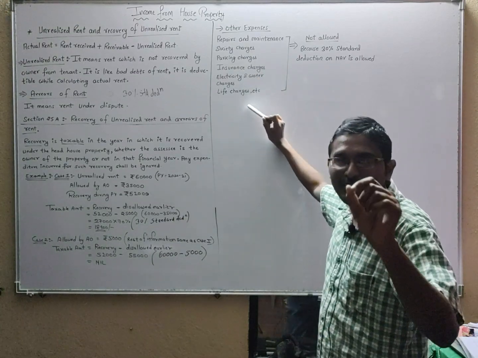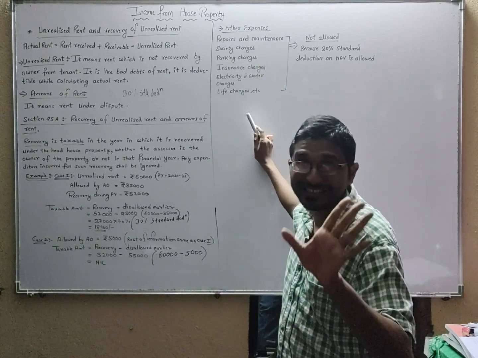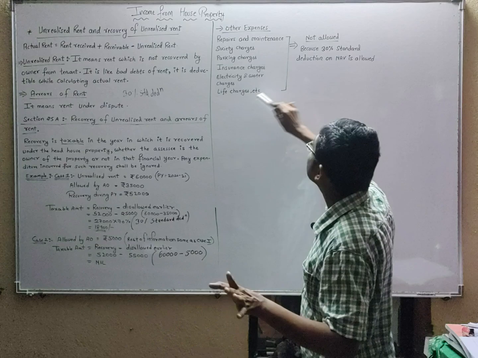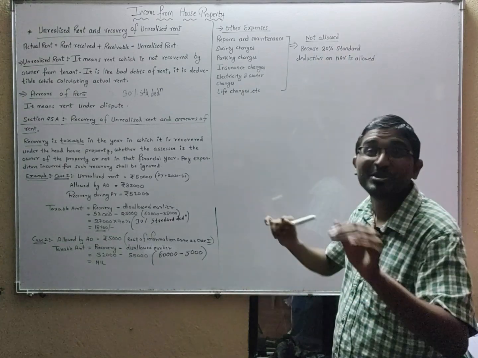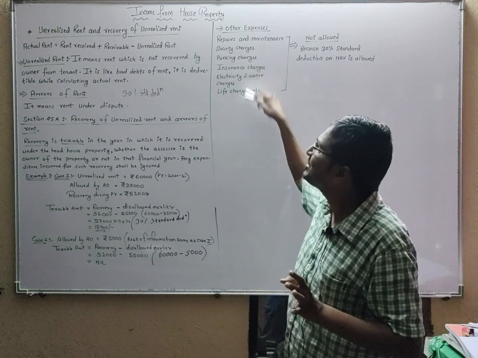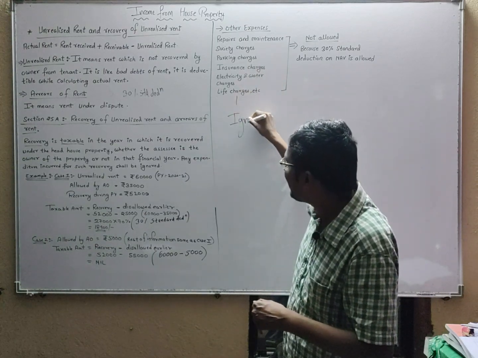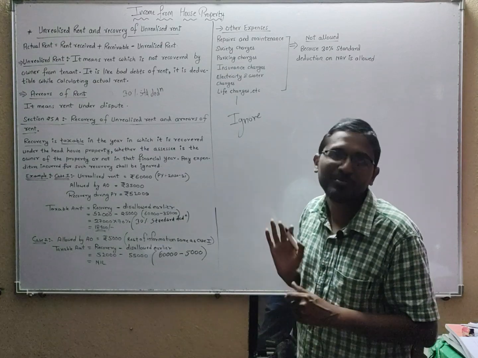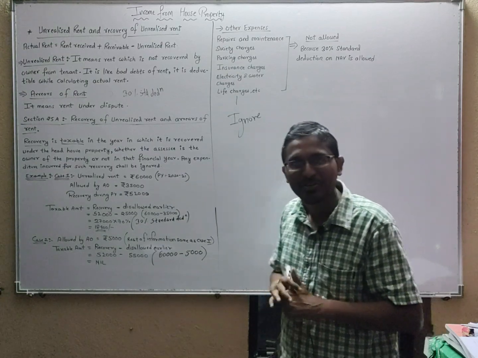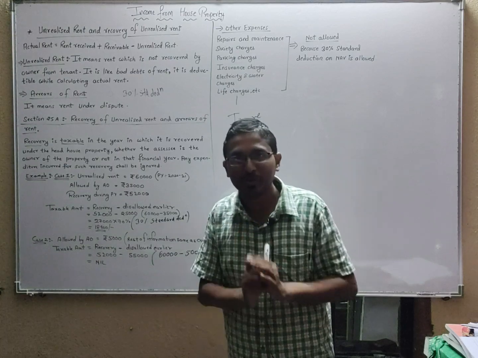In an income from house property question, if these expenses come, don't minus them, because you have already got the 30% flat standard deduction. So just ignore them. Understood? Don't minus them from income from house property. Are you getting it, students? So I hope this lecture is clear for all of you. In the next lecture we will do the sum.